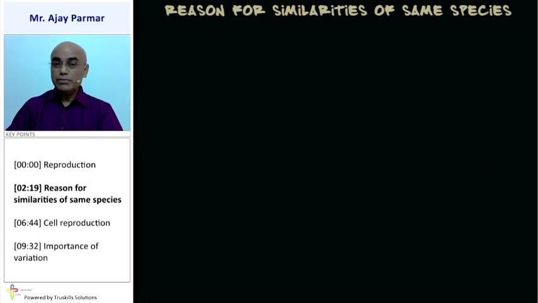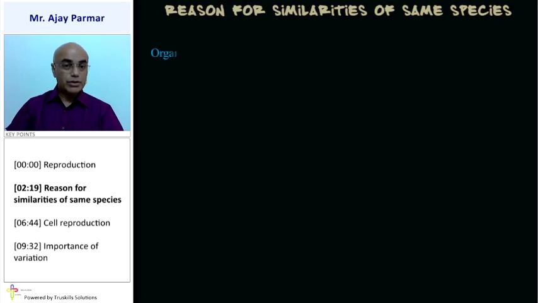What is the reason for similarities within the same species? You pick up any particular species, for example, a family of lions. Then all the lions look alike, isn't it? Even the lioness has some similar characteristics. All the dogs have similar characteristics. Even human beings have similar characteristics. Why is it so?